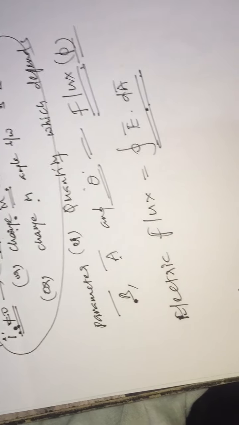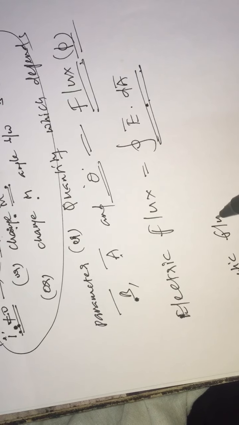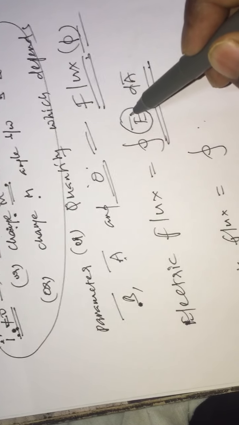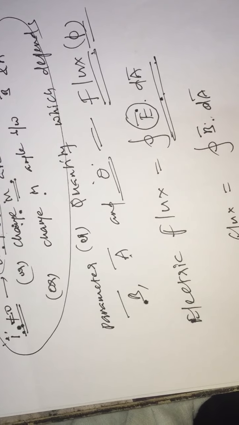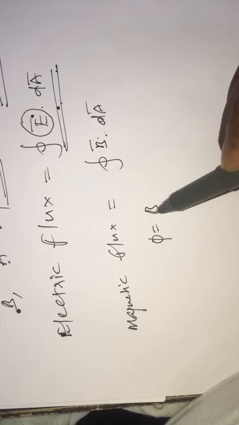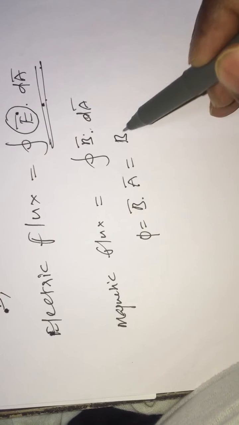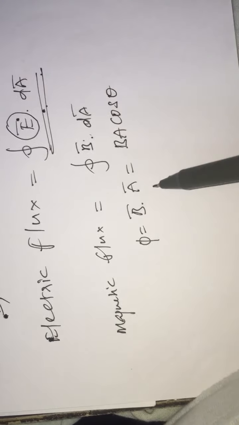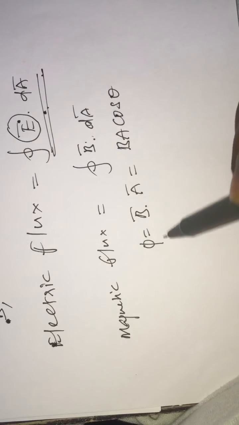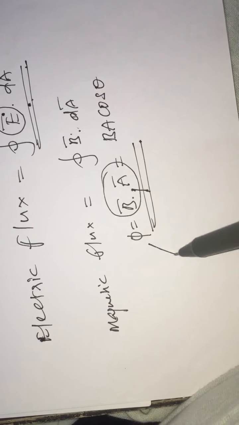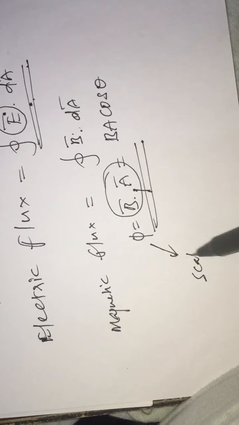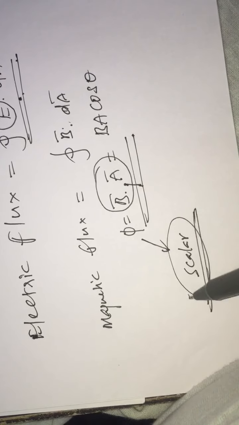In the same way, magnetic flux equals the closed integral of magnetic field intensity dot area vector, with the area vector common. That is nothing but phi equals B vector dot A vector, which we can also write as BA cos theta. One point we need to remember is that the dot product of two vectors always results into a scalar, such that magnetic flux is a scalar quantity.